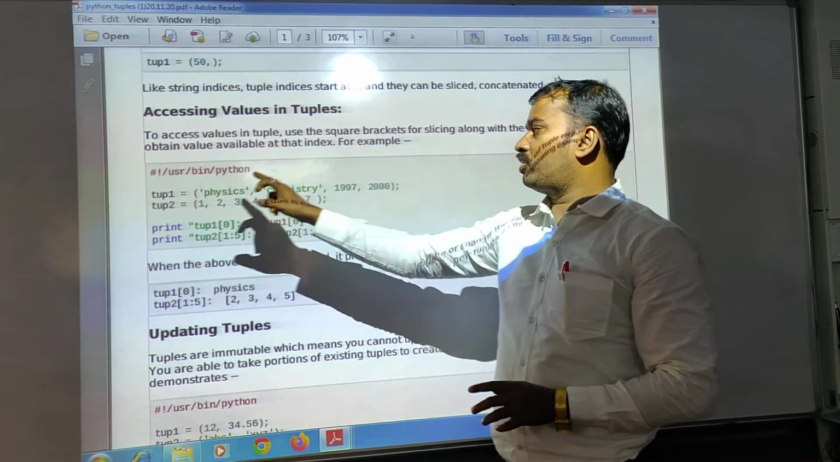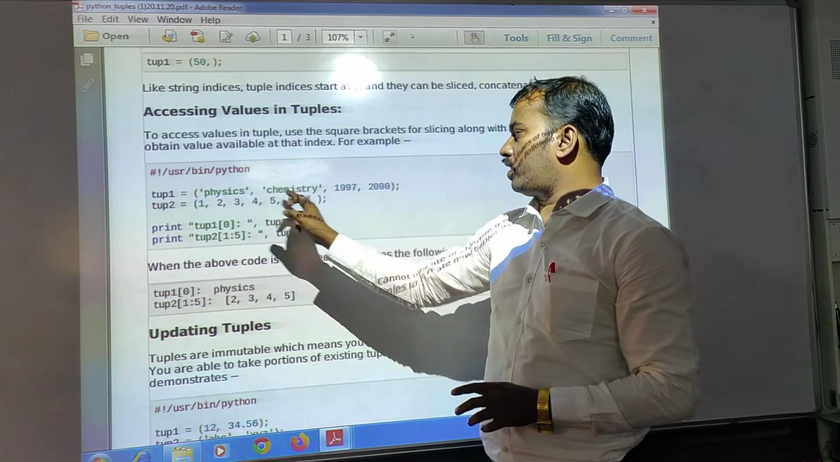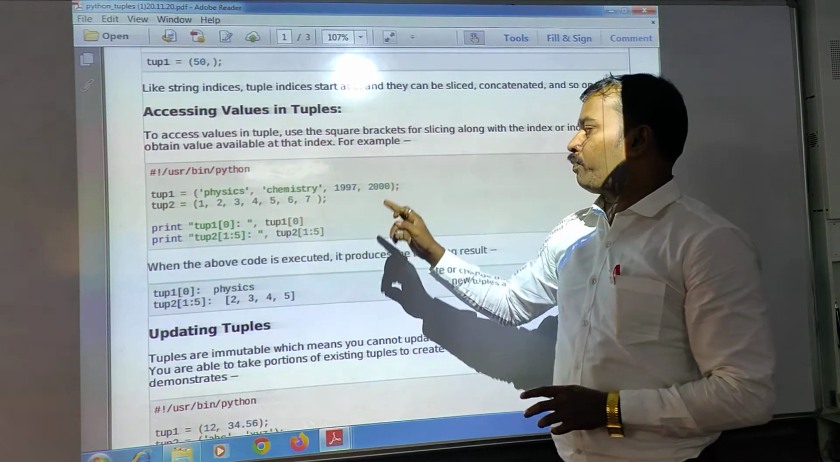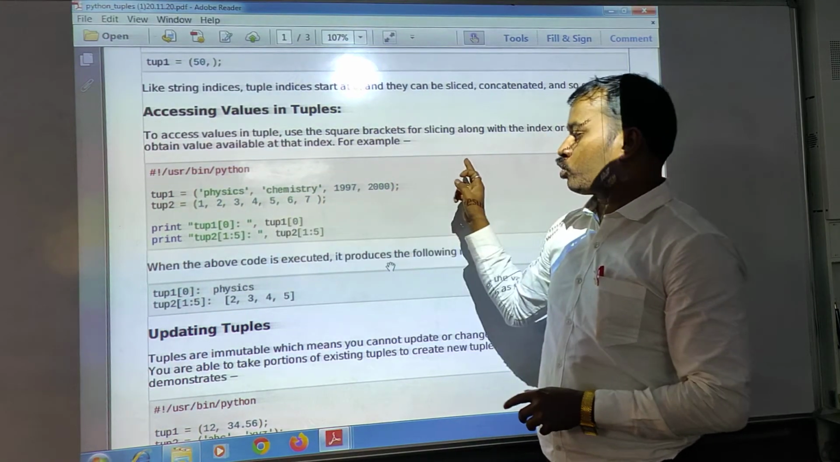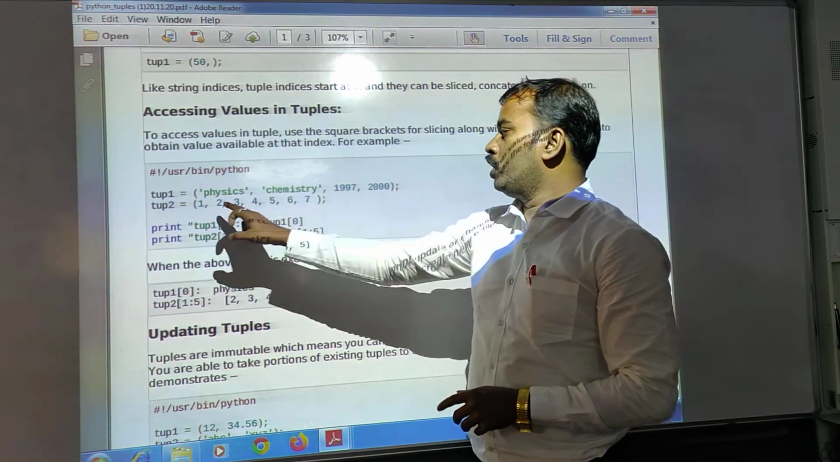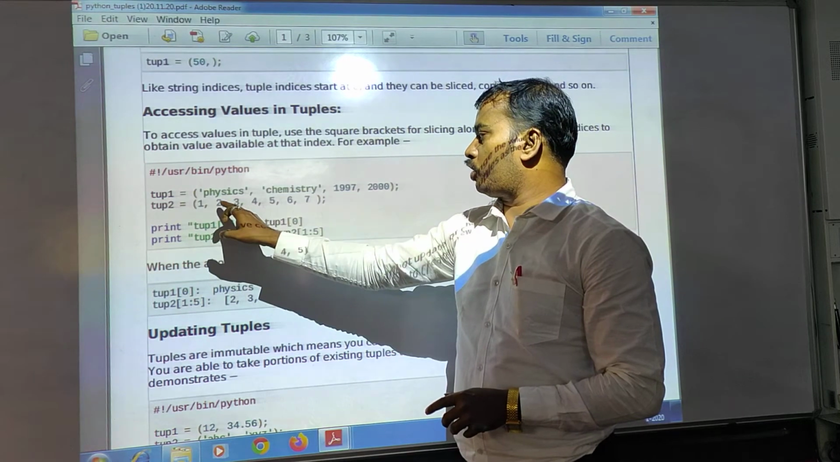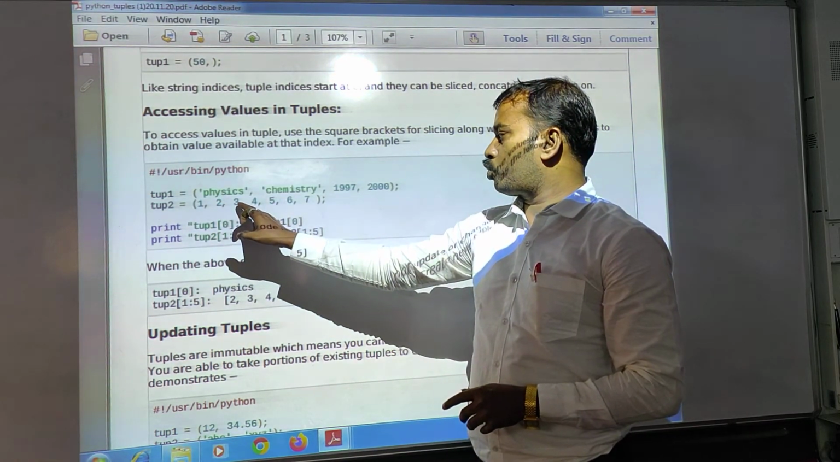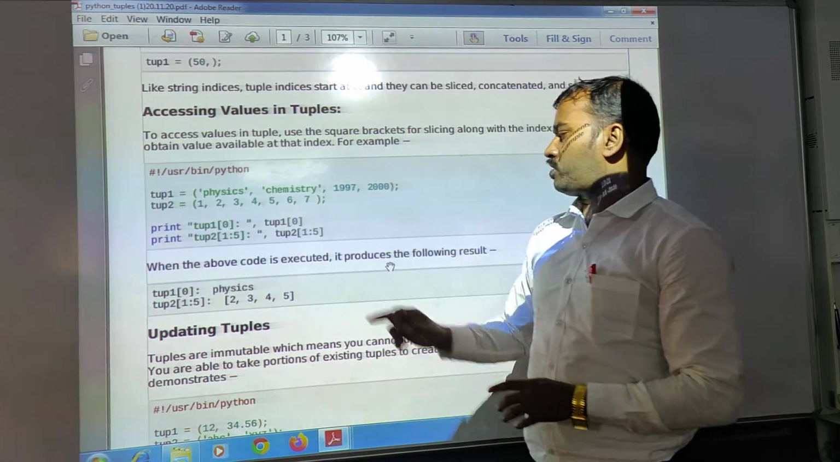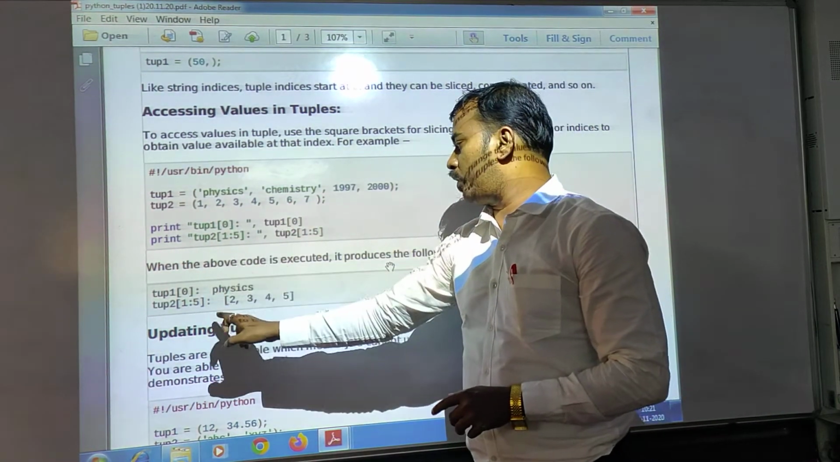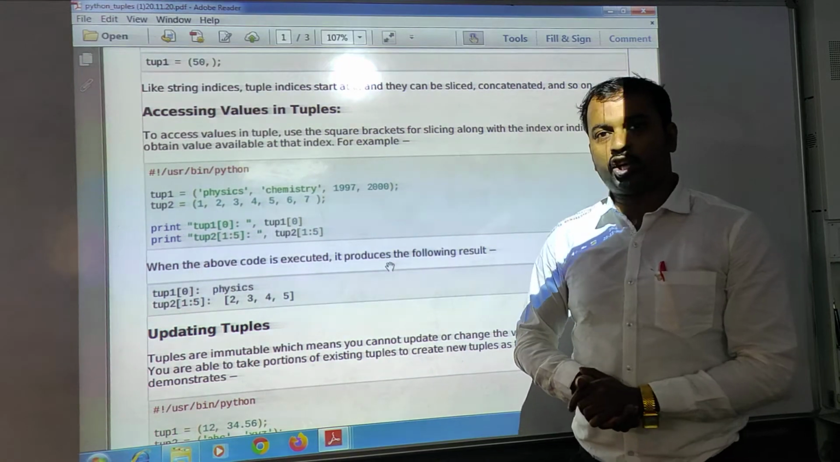So what is the range? tup1 means chemistry, colon 5. Now here you can see these indices are actually for tup2. So positions 0, 1, then 2, 3, 4, 5. The slice from 1 to 5 will be displayed in the output section.